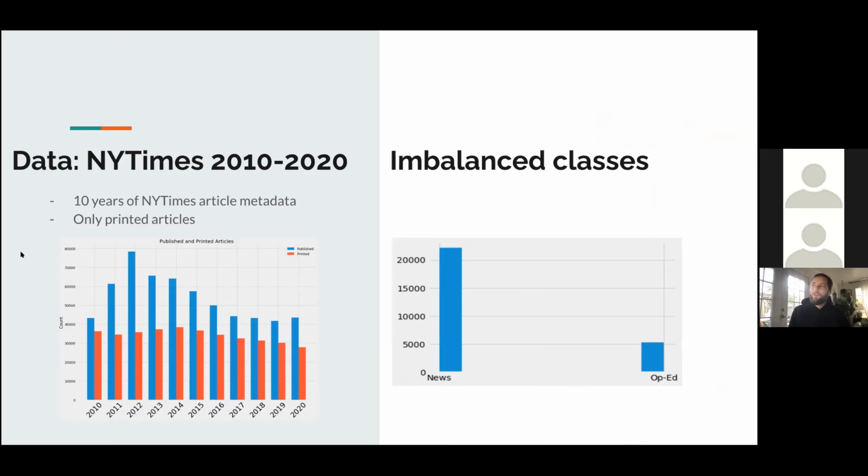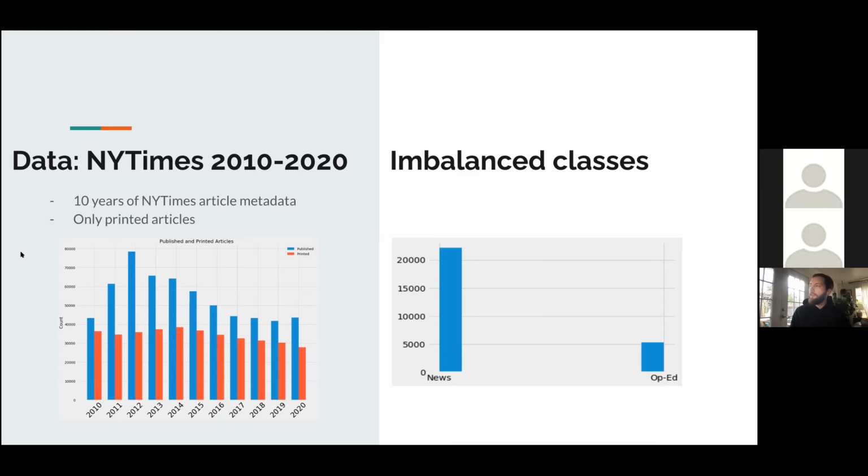The data that I started with was 10 years of New York Times articles. One of the things that I noticed initially was that over the past decade, the number of articles actually printed in the newspaper has stayed pretty steady, but the number of articles that the New York Times publishes on the internet has wavered throughout the years, perhaps because of the economy or other reasons.